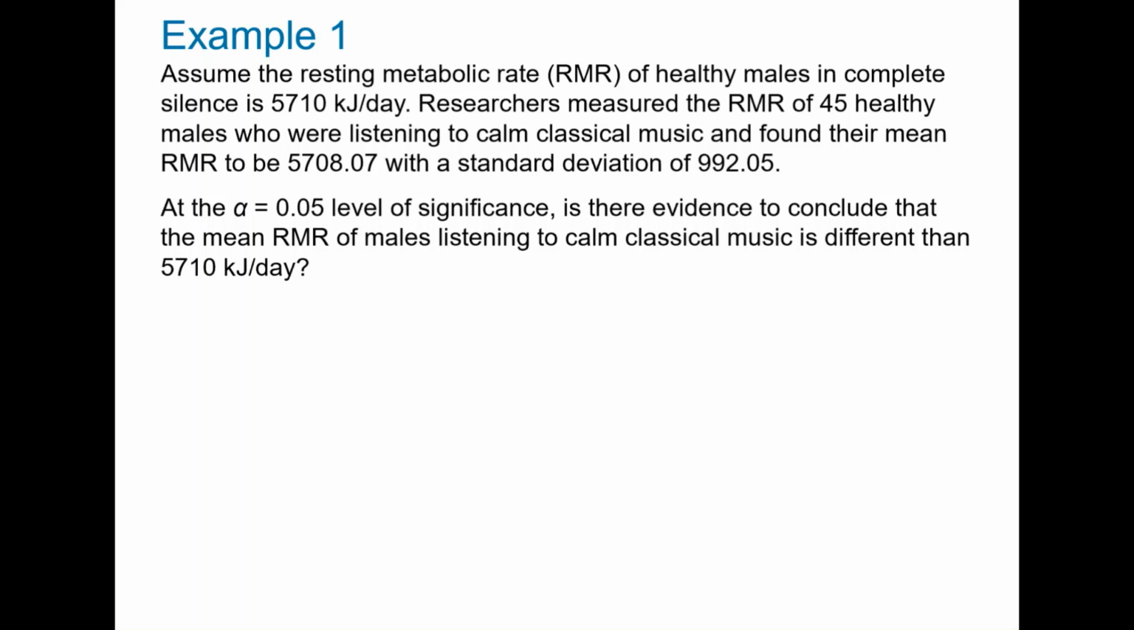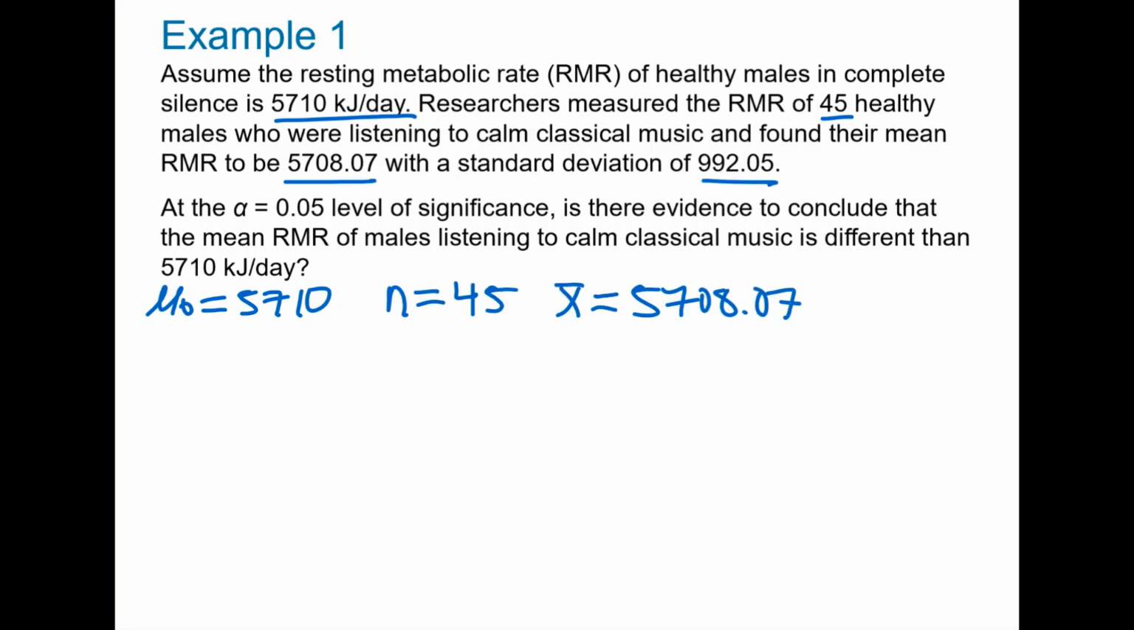Let's write down all the given information. First, we have that the mean RMR is 5,710 kilojoules per day, and this will be mu naught. We are told that the sample size is 45, which is n. We are given the sample mean, which is x bar. And we are given the sample standard deviation, which is s. In order to answer the question, we need to perform a hypothesis test for the population mean.